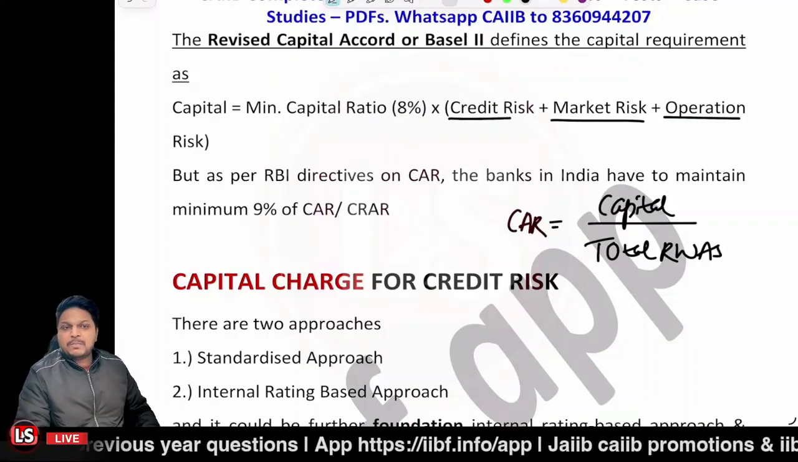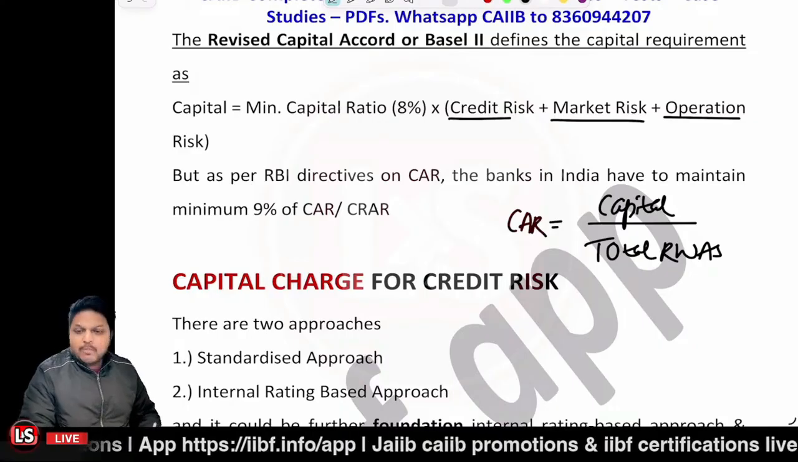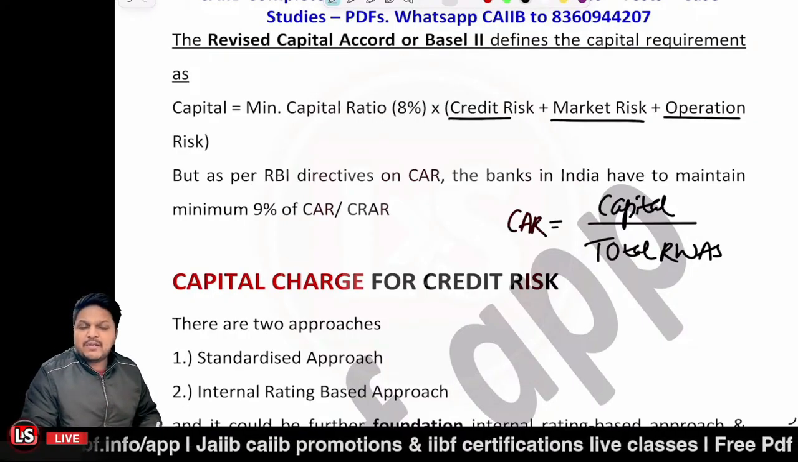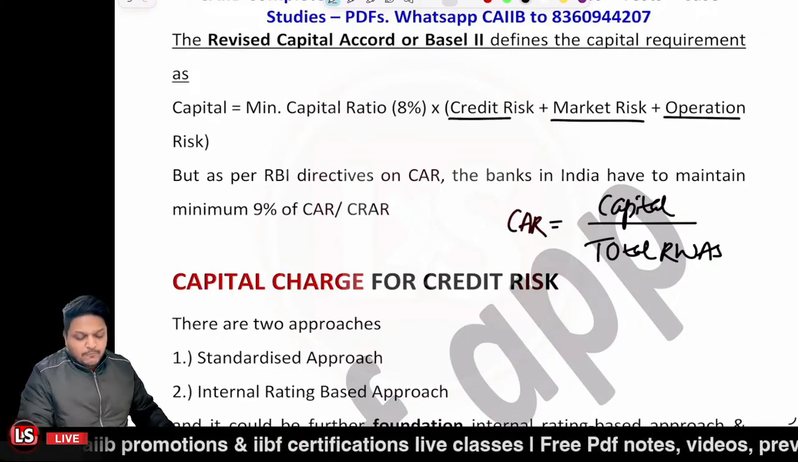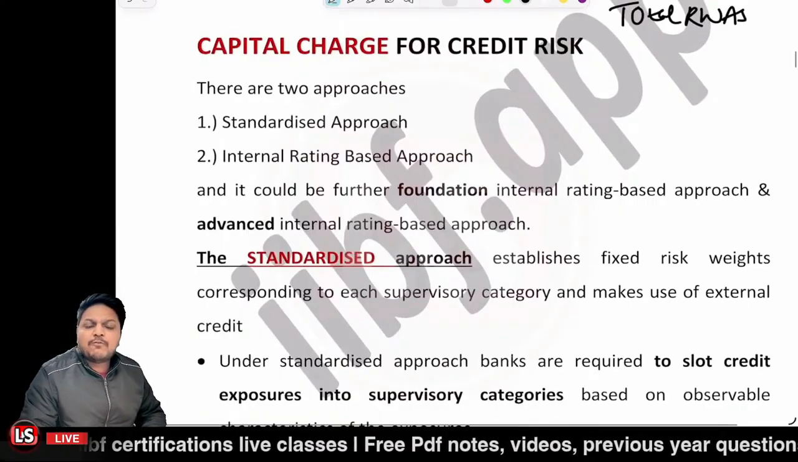So capital would be in the form of tier 1 capital or tier 2 capital, and for the denominator component, I'll have the risk weighted assets related to credit risk, market risk, and operational risk. Now first of all, let's talk about the capital charge for credit risk.